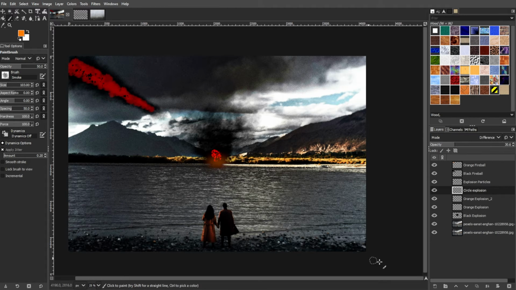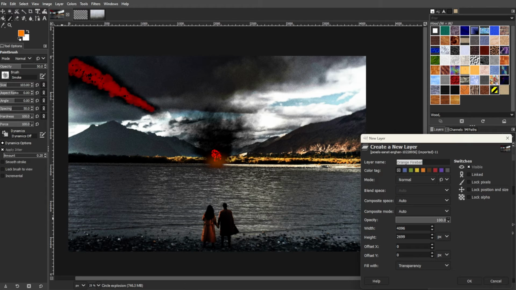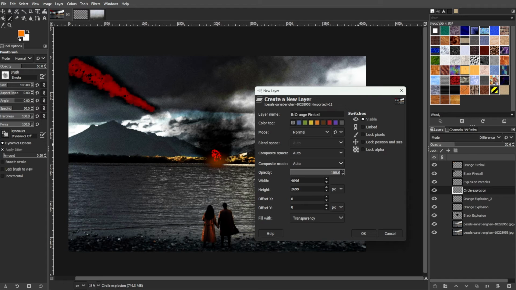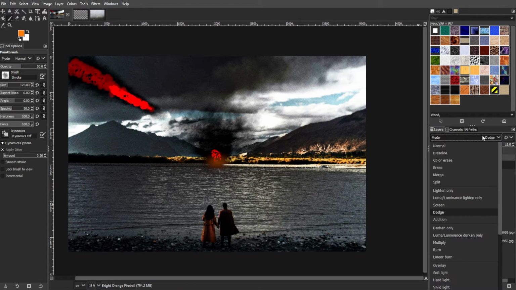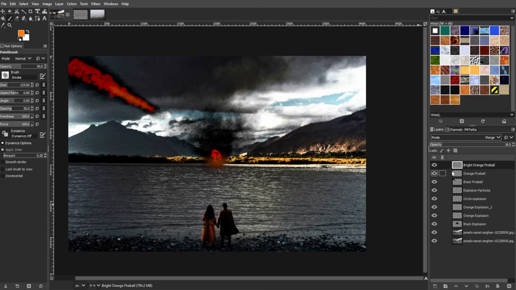Once again, create a new layer, paint with orange, and change the layer mode to dodge for a brighter fire effect. Then create another layer, change the layer mode to dodge, and paint with yellow to create a realistic flame effect.